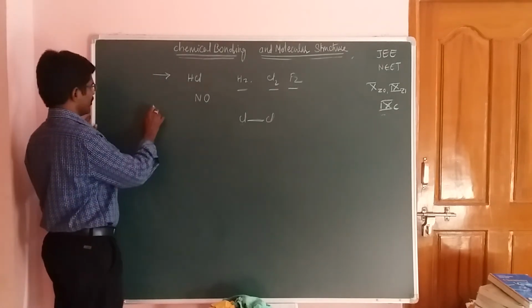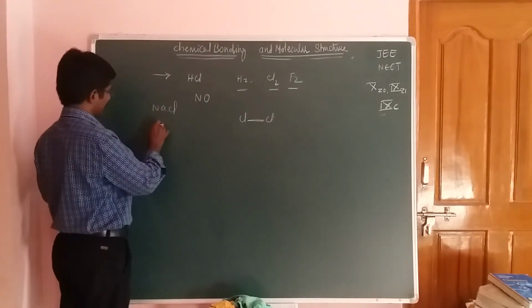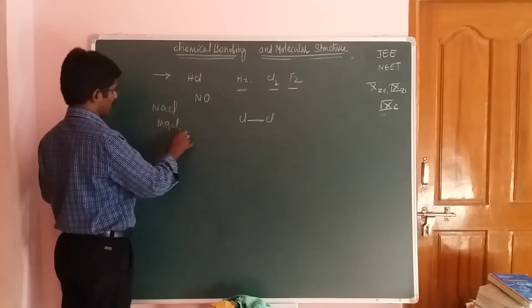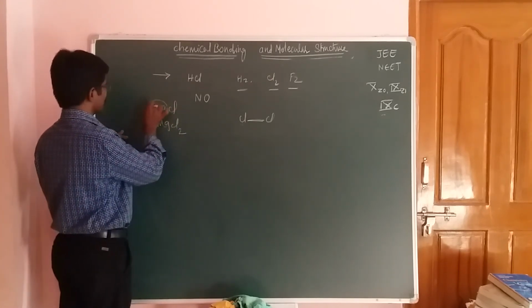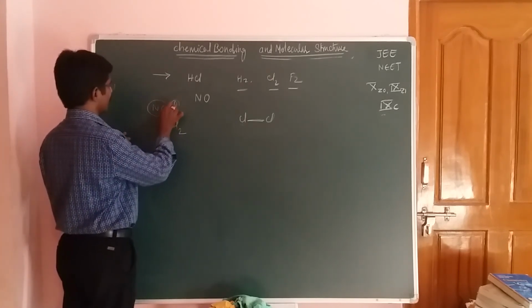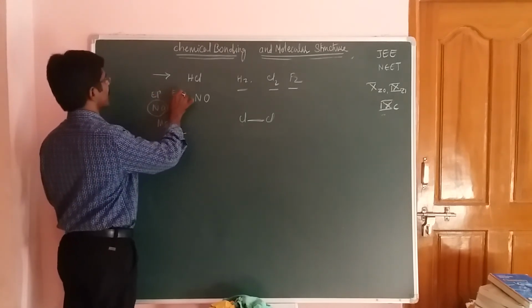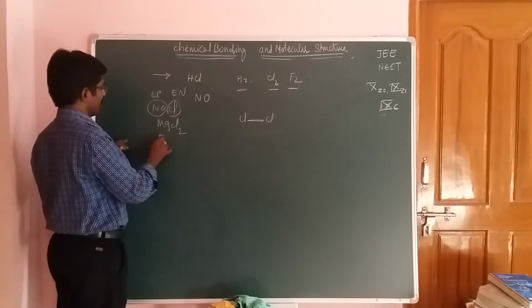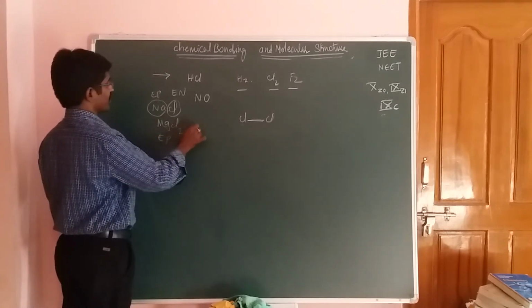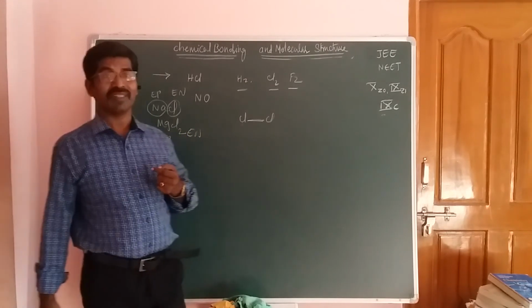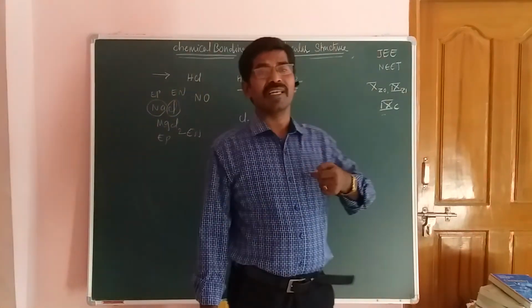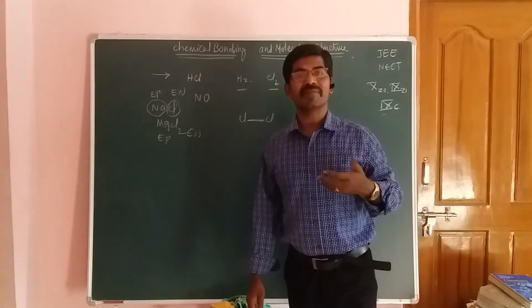For example, NaCl molecule and next the MgCl2 molecule. Okay, students. Now sodium is a first A group element, chlorine a seventh A group element. Electropositive metal and next the electronegative element. Now this one is electropositive, the next one is electronegative. So that means in between, the sodium atom releases electrons, and the Cl atom gains electrons.